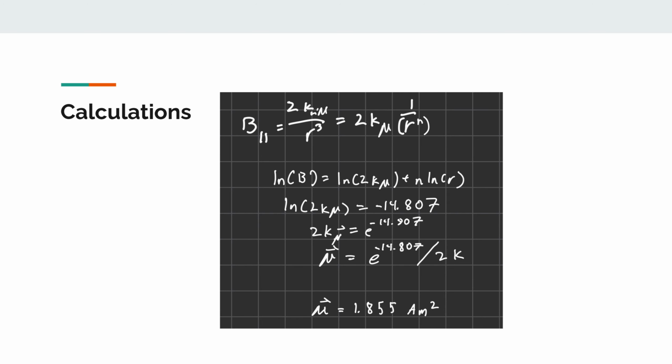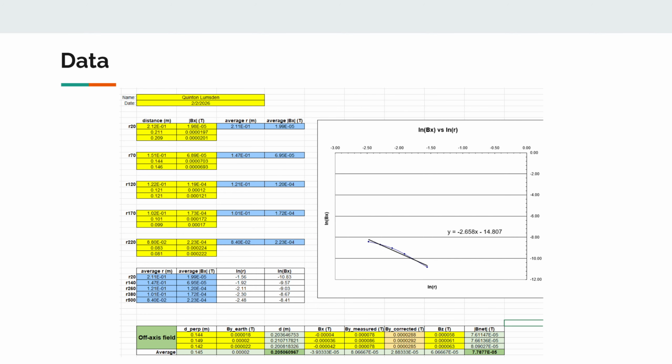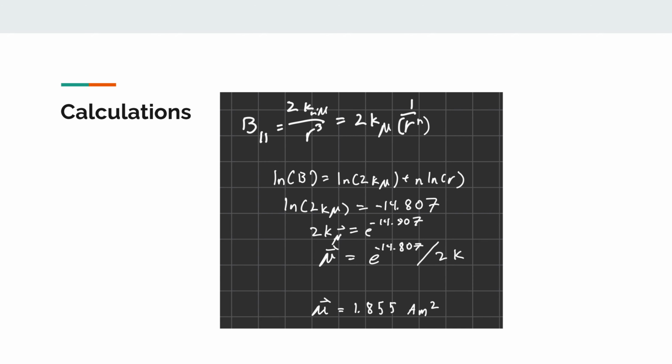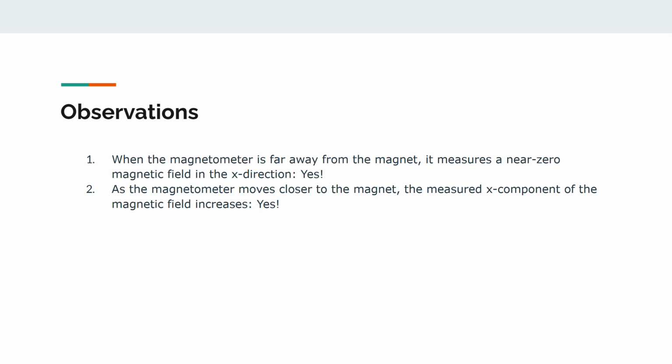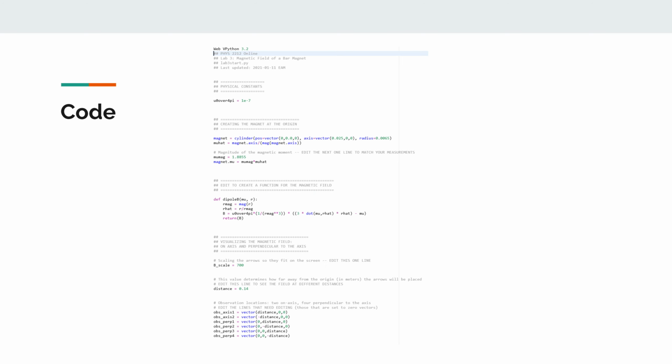So here are the calculations. This is how we found mu, fairly simple, using the y-intercept found in here, which I think is 14.807, then plugging that in to find mu. A few observations: when the magnetometer is far from the magnet, it measures a near zero magnetic field in the x direction. This was found to be true. Additionally, as the magnetometer moves closer to the magnet, the measured x component of the magnetic field increases. Again, this can be shown with this slope, and it should approach near zero as you move it even farther away.